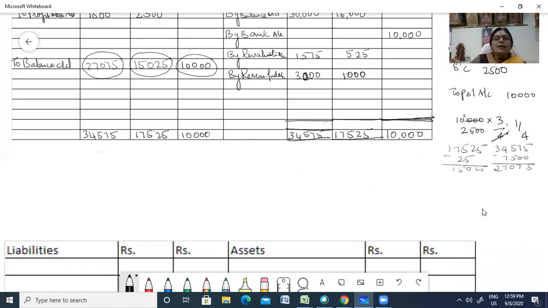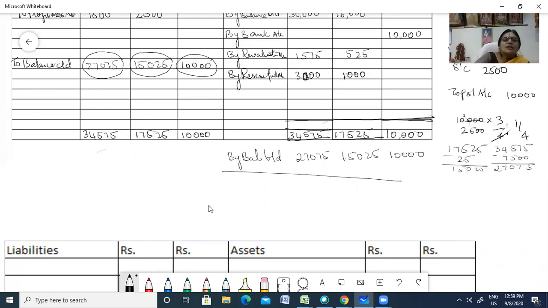You're going to carry the balance down. So by balance brought down, what is the balance? 27,075, 15,025 and 10,000. This balance you're going to take it to the balance sheet, right? Now let us do the balance sheet.